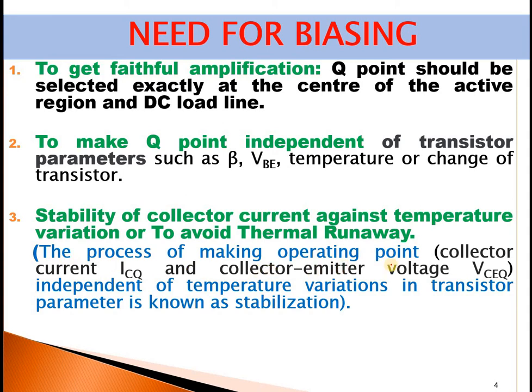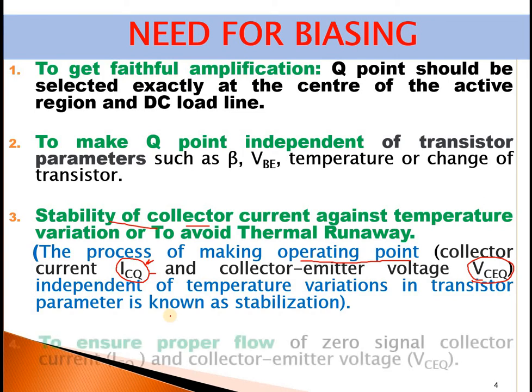Then the next point, this is what I have said here. The process of making the operating point independent of temperature variations in transistor parameters is known as stabilization. What is that operating point? This operating point is marked on the graph and it consists of two main parameters: one is ICQ and another is VCEQ. If this ICQ is independent, definitely the collector current will be stabilized. This is what it means. We'll see this in later stages in detail.